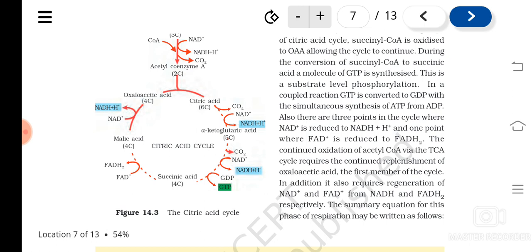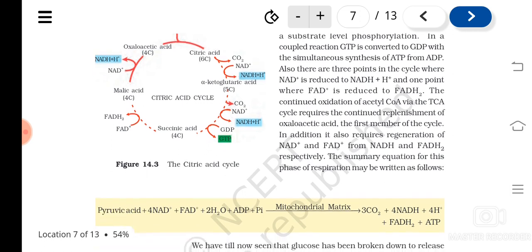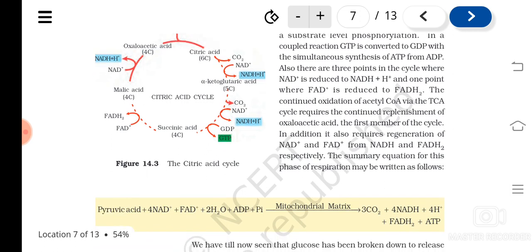I have not mentioned anywhere that oxygen is utilized, and we learned that respiration is the process by which the compounds will get oxidized, isn't it? Glucose plus oxygen will give what? Carbon dioxide and water. So oxygen's use is not seen here, and we have seen that only NADH2, FADH2 and GTPs are formed during Krebs cycle. So in the next process, only what? The energy stored in these molecules, the NAD reducing powers that are formed actually.